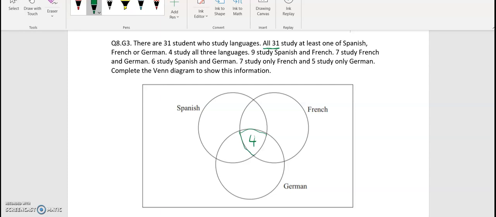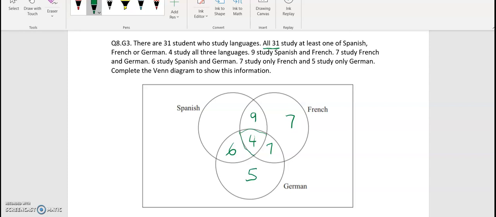Then we have 9 who study Spanish and French. So the area that is overlapping is this one in here. So we'll put 9 in there. 7 study French and German. So that 7 should go in there. 6 study Spanish and German. 7 study only French, and 5 study only German. So we've completed the Venn diagram.